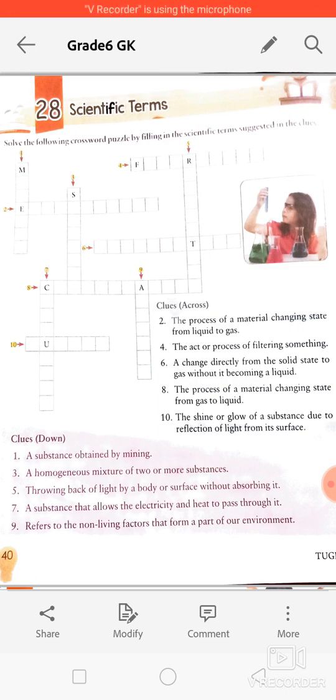Ninth is, this refers to the non-living factors that form a part of our environment. So it is called abiotic. Ninth one is abiotic. Tenth is the shine or glow of a substance due to reflection of light from its surface. Means when any substance doesn't absorb the light and light reflects from its surface, that substance becomes shiny and glowy. So it is called luster. Okay. So now this part is completed.